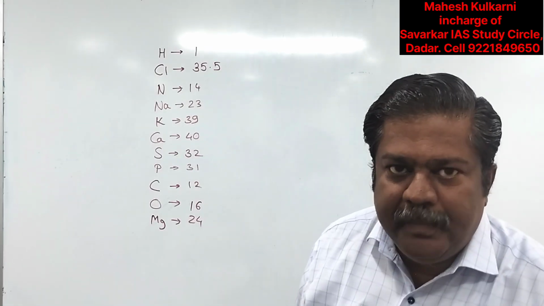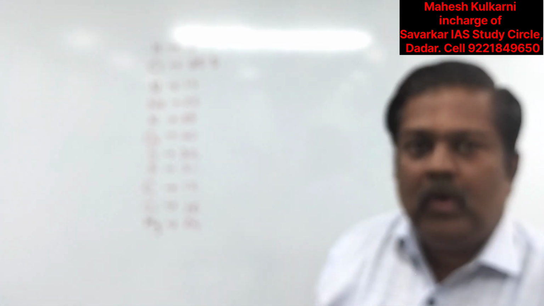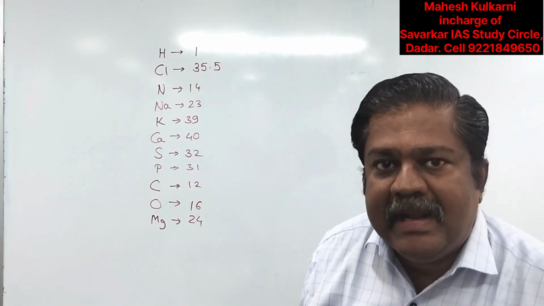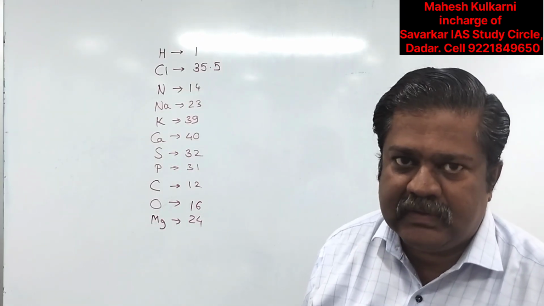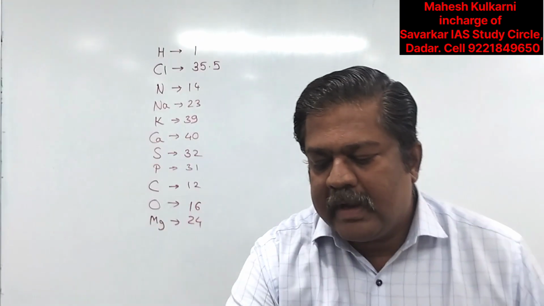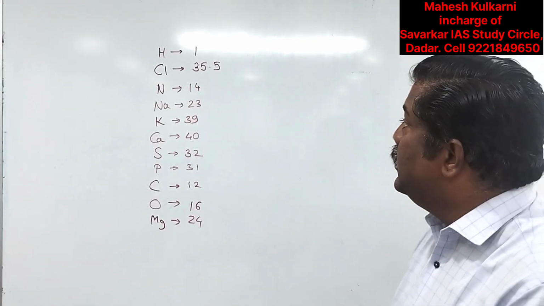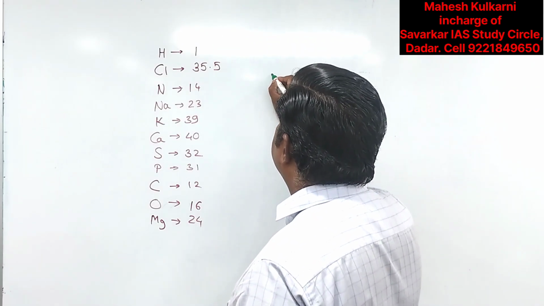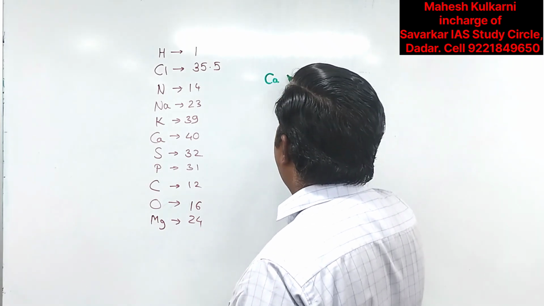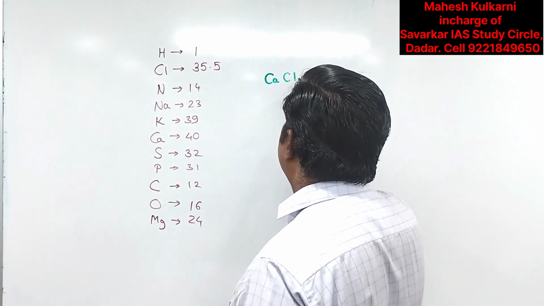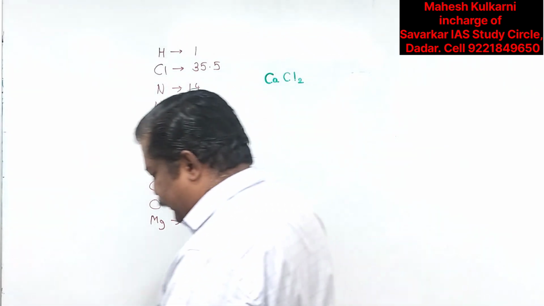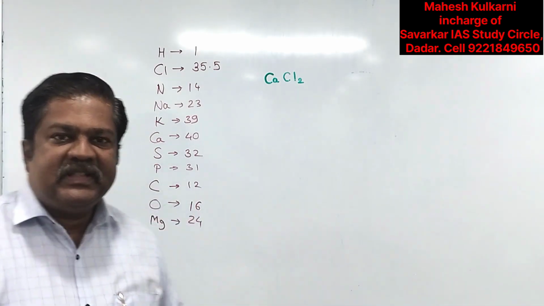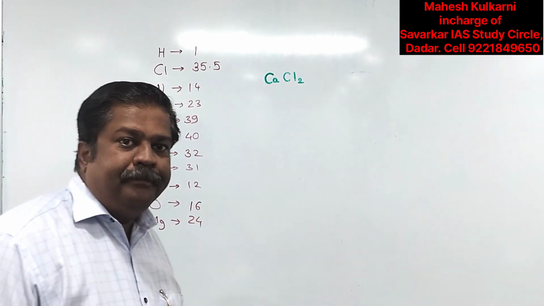By using these atomic weights, how do we calculate molecular weights? So we are now calculating molecular weights here. Let us have a simple example. We can calculate the molecular weight of calcium chloride. The molecular formula is CaCl2.